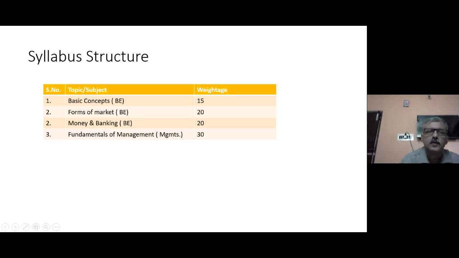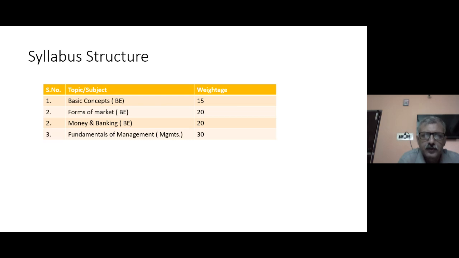Now the structure of this paper is like this. There are two subjects in this paper. First is business economics and the second one is fundamentals of management. The weightage has been segregated for both subjects as 70 and 30. 70 for business economics and 30 marks for management. In business economics, we will cover the basic concepts of economics, various forms of market, money and banking theory, and a bit of business environment.